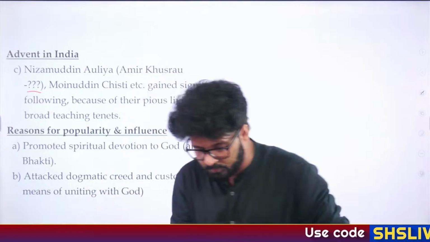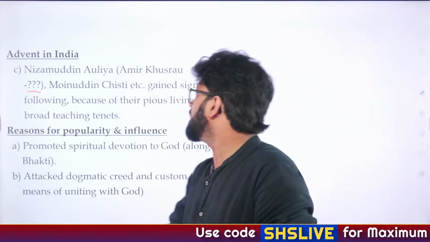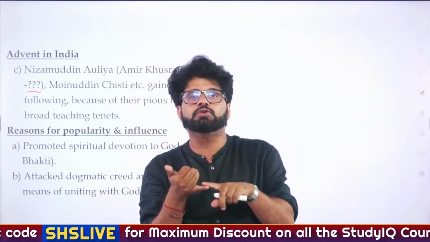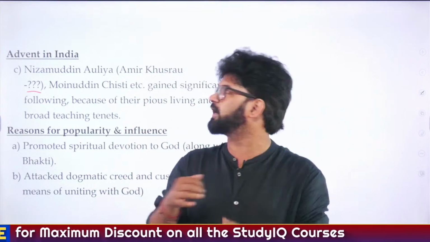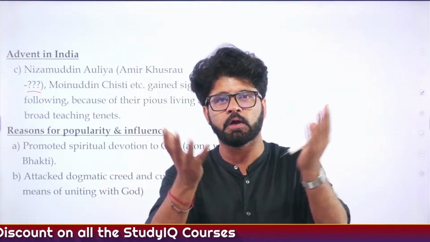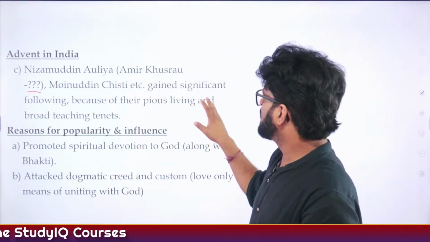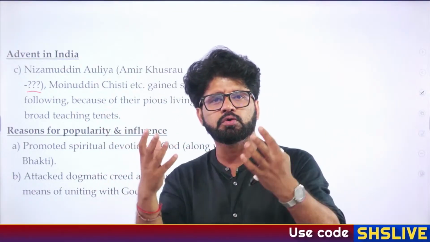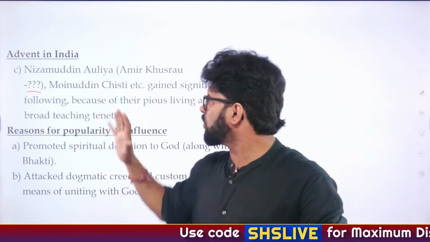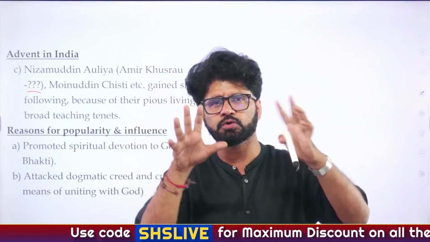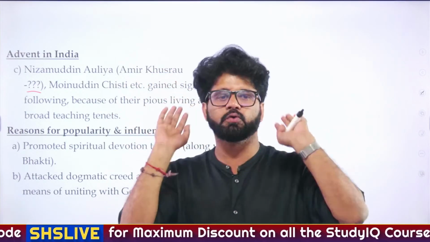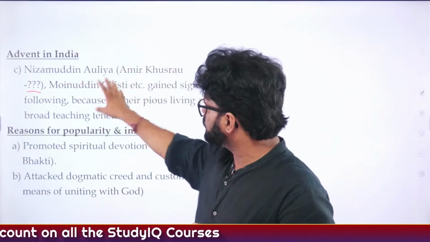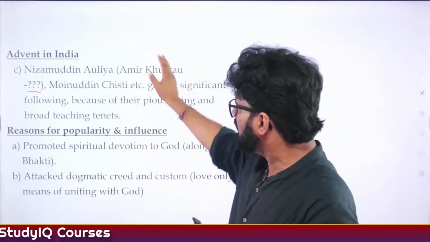So what does this question mark mean? This question mark means that Amir Khusro was a disciple of Nizamuddin Aulia. So this is also an important question from exam perspective. They can give you Amir Khusro anyway. He's a very awesome personality. He's a polymath, polyglot. He knows so many subjects like Hindavi, Urdu, then your Qawwali. So many things are associated with Amir Khusro, Veena, etc. So he is a guy who is awesome. Fine. So we'll talk about him. So Nizamuddin Aulia is the guru of Amir Khusro. You have to remember that. Moinuddin Chishti, etc. Again, you can read it.